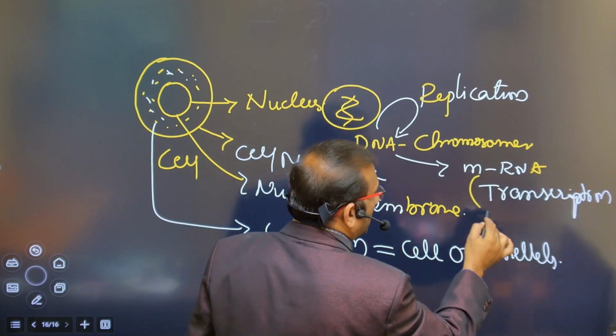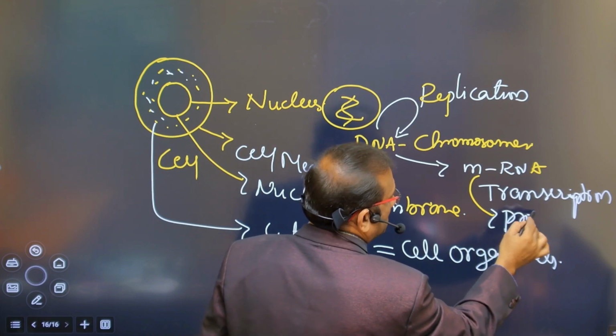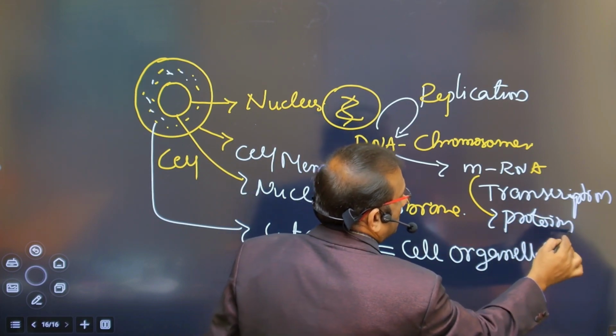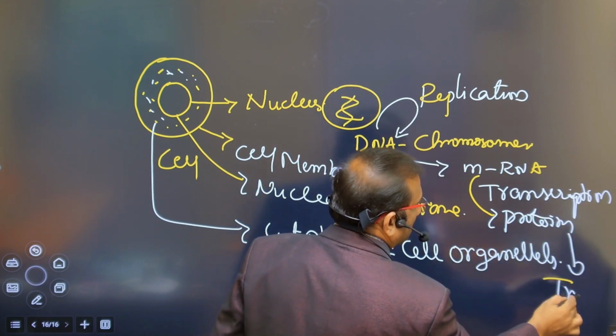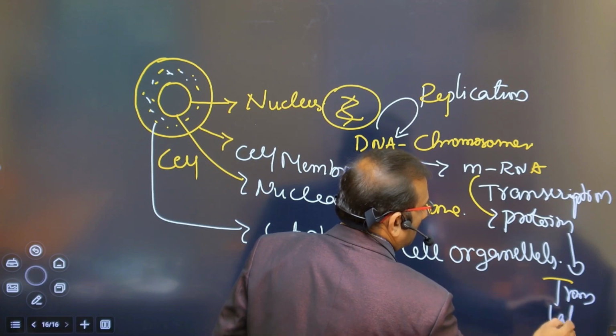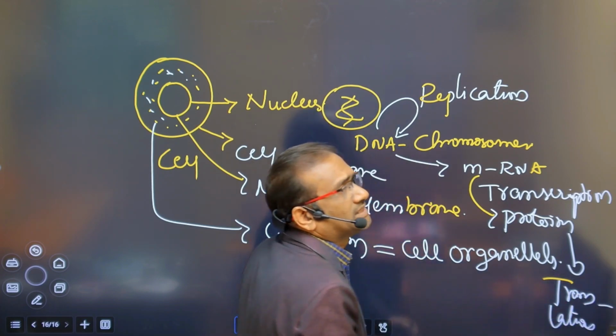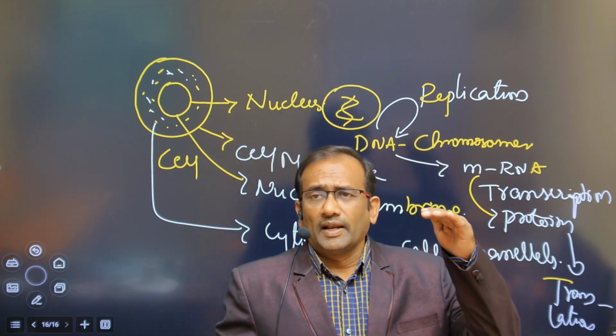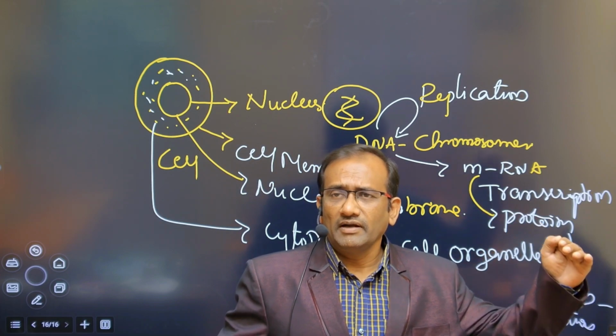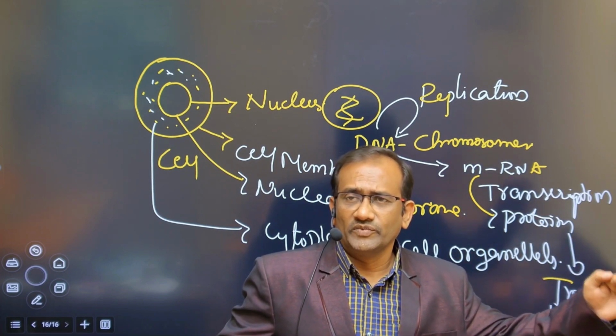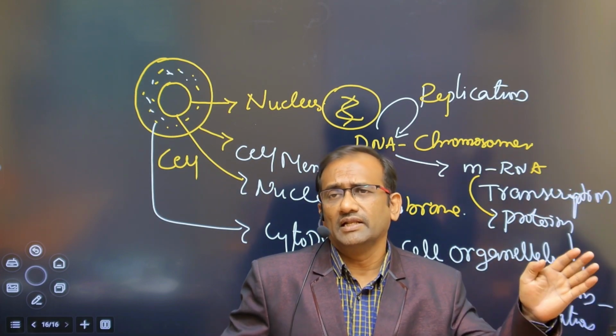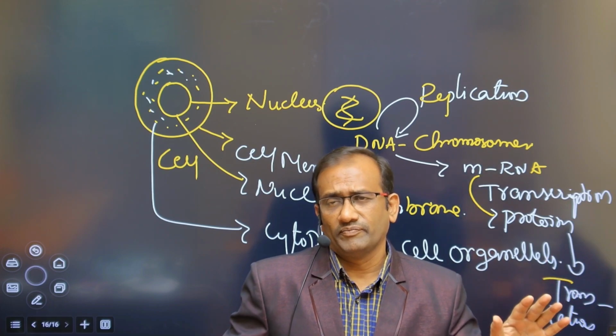This mRNA prepares proteins, this is called translation. So replication, transcription, translation. This is one part going on in the cell, in the middle, in the nucleus.